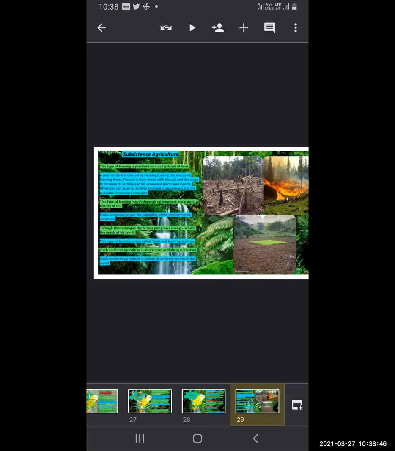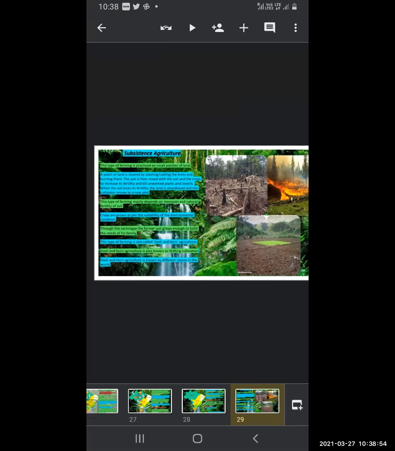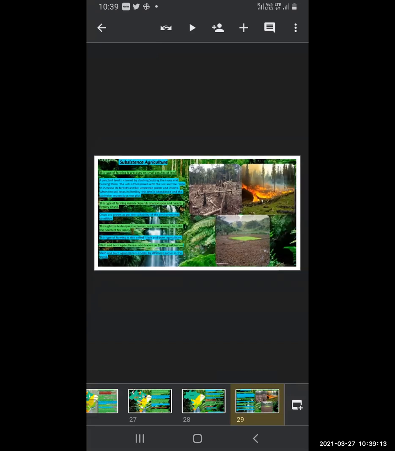This type of farming is also called slash and burn agriculture. Slash and burn agriculture is also known as shifting cultivation. It has got the name slash and burn because the trees are burned, and it is called shifting cultivation because after a period of time, the plot of land is shifted to another land. Slash and burn agriculture is known by different names in the world.